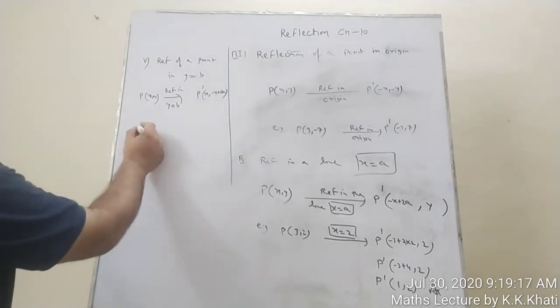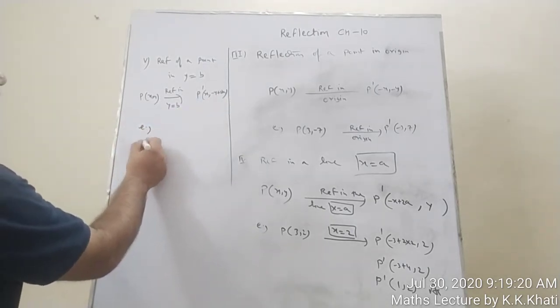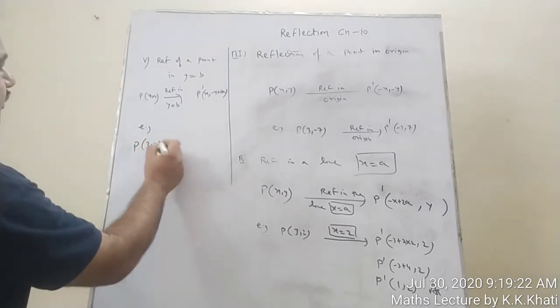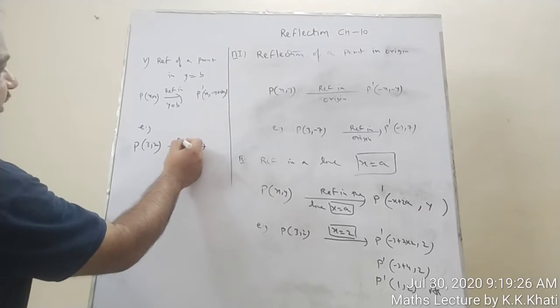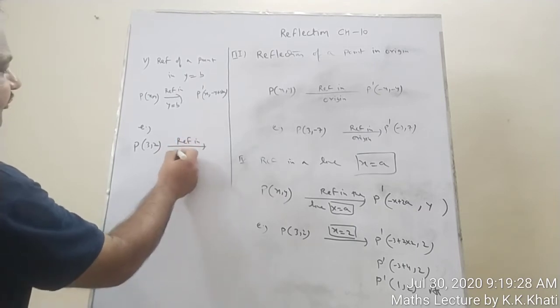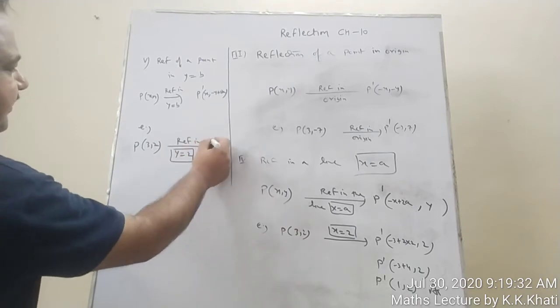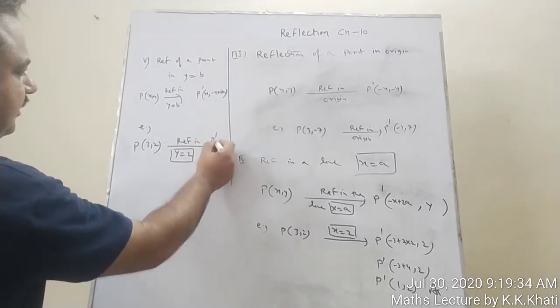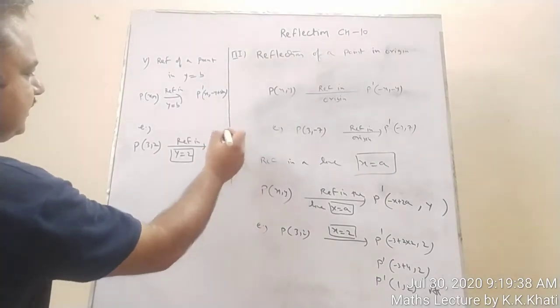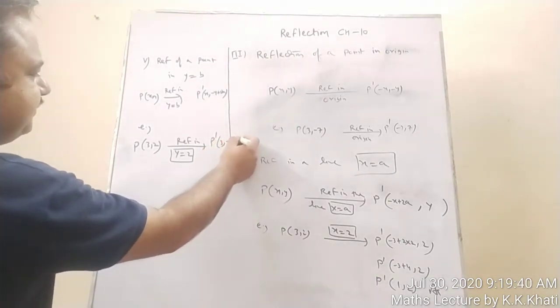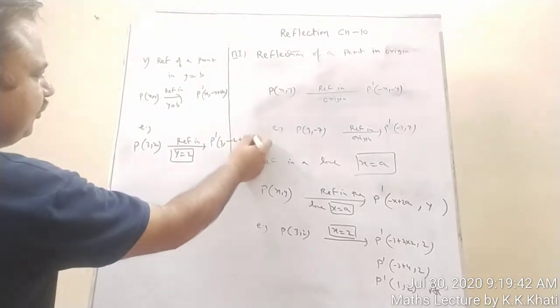For example, suppose P is (3, 2), and you are interested in the reflection in y is equal to 2. So your answer will be P dash is (3, -2 + 2 times 2).